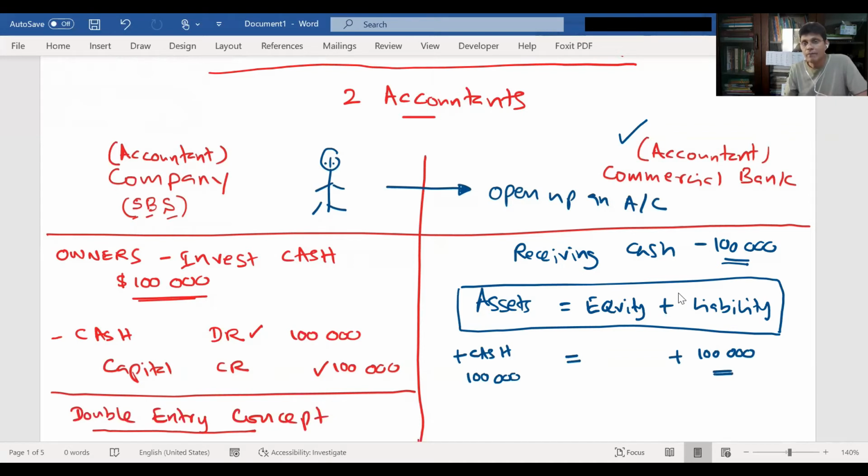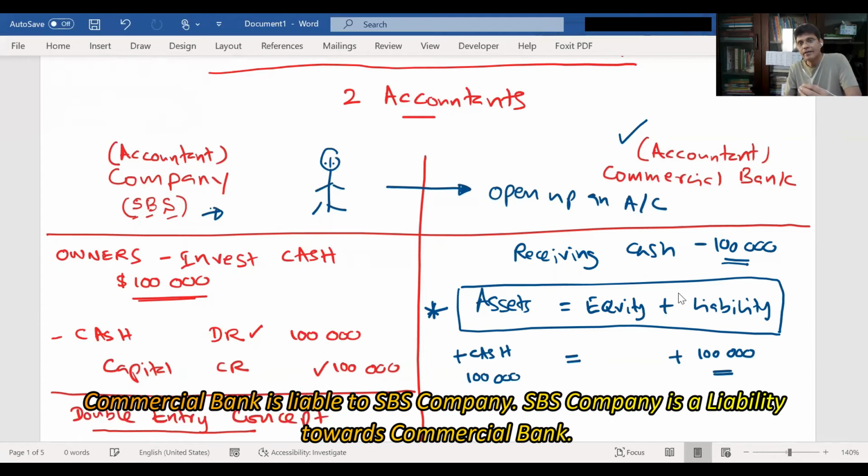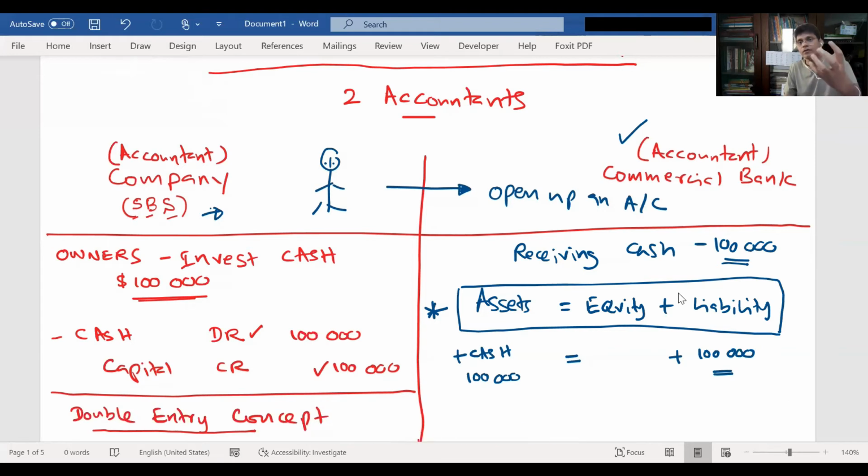The liability of the bank increases. Why? This concept is very, very important. From the point of view of the bank, the bank receives cash from SBS company. So SBS company is a liability for the commercial bank. Is that clear? So therefore, the commercial bank accountant has to increase the liability, and the commercial bank cash account should be debited.